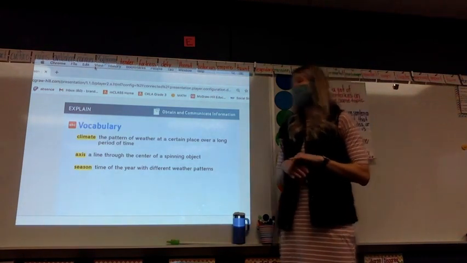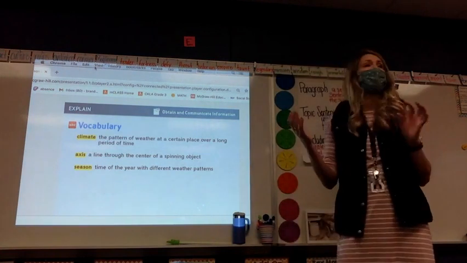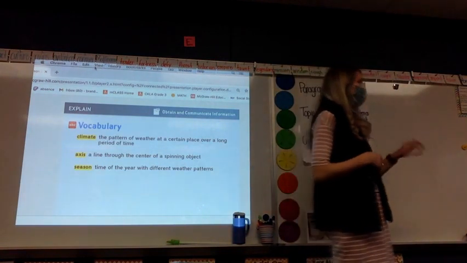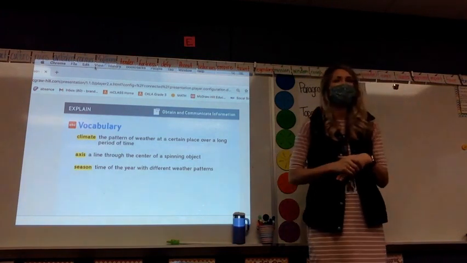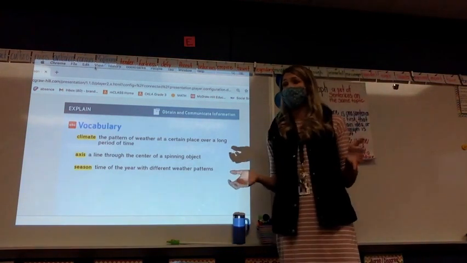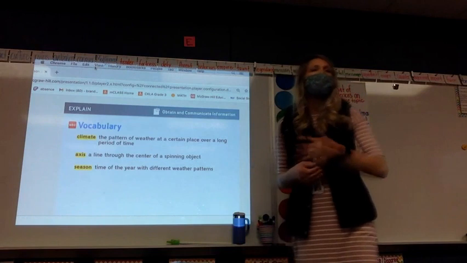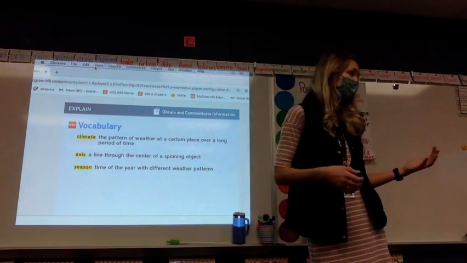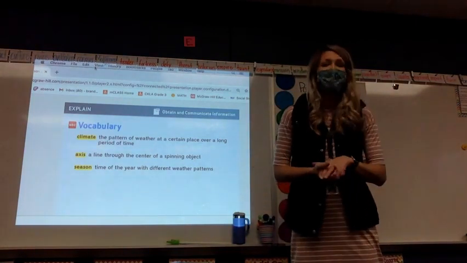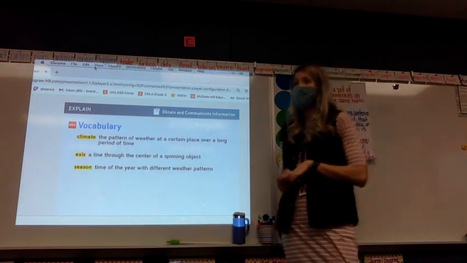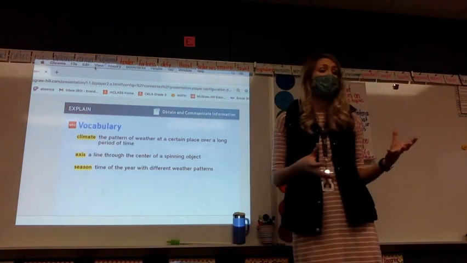And then season is going to be our final one, and it's the time of year with different weather patterns. So we're looking at a season, we just mentioned, you're going to have different weather patterns in different seasons, but also important to know that in different places, they're going to experience different weather patterns during that time as well. So just that introduction to what we're going to be looking at. Today we'll have a little bit of reading that goes with this too.